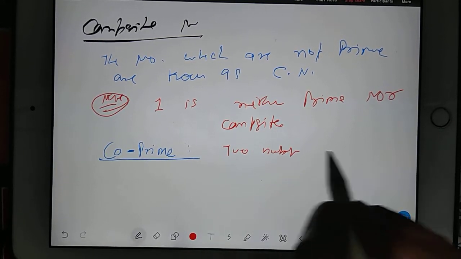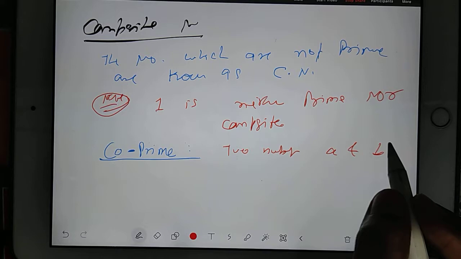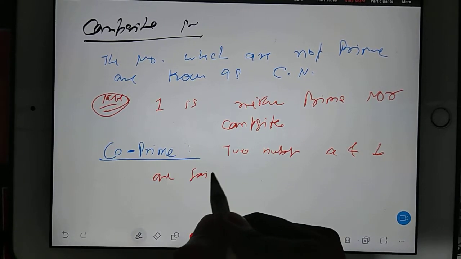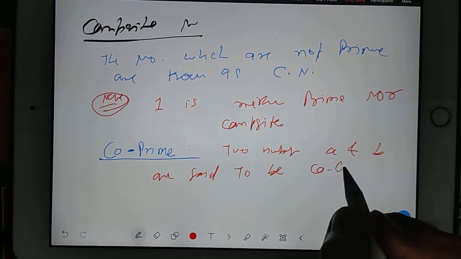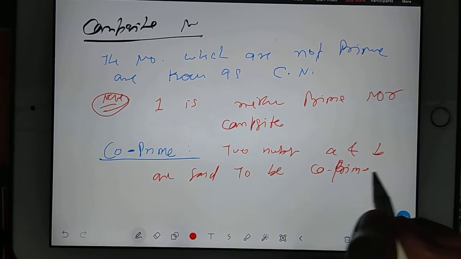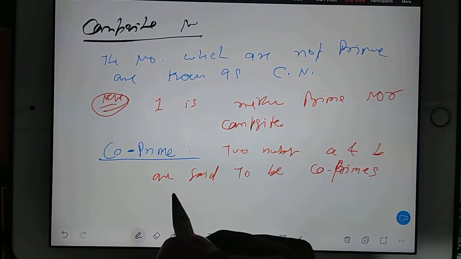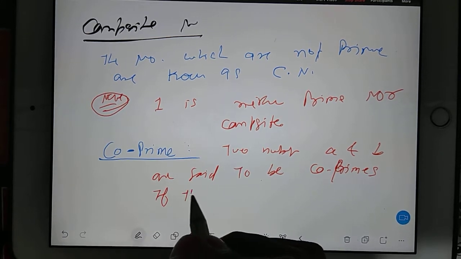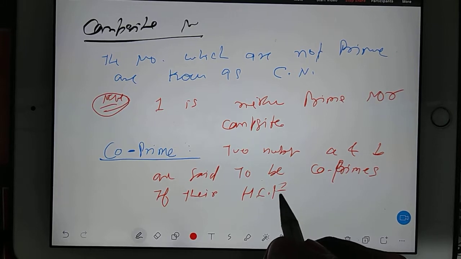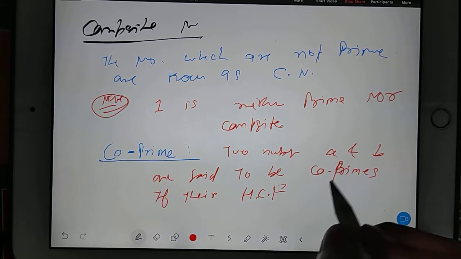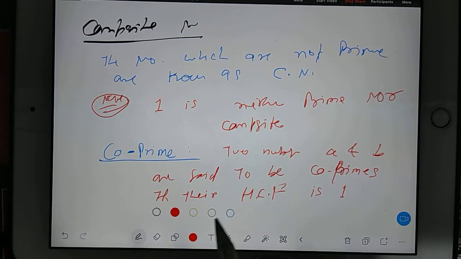Two numbers A and B, any two numbers, are said to be co-primes if their HCF, that is highest common factor, is 1.